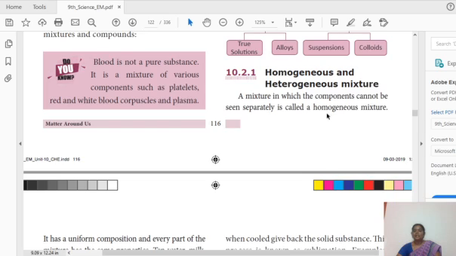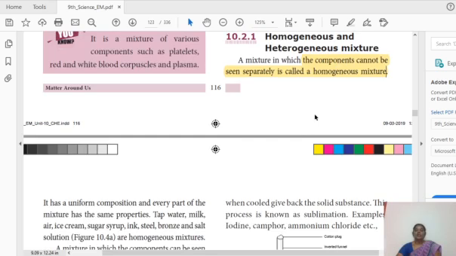In a homogeneous mixture the components cannot be seen separately. For example, if I take one glass of water and add one spoon of sugar in it, stir well, what will happen? The sugar particles dissolve in water. After that, can we see the sugar particles in the water? No, they cannot be seen. It forms a clear solution. That type of solution is called a homogeneous solution, where the components cannot be seen separately.